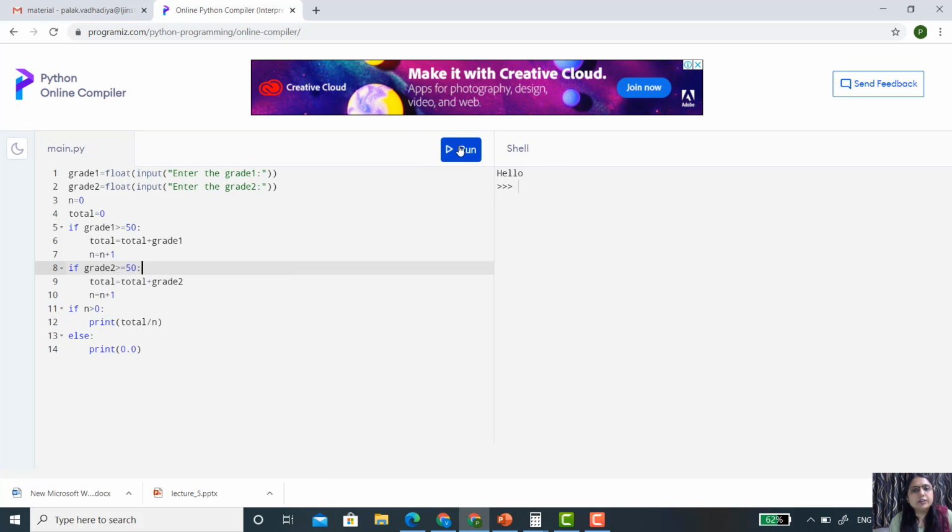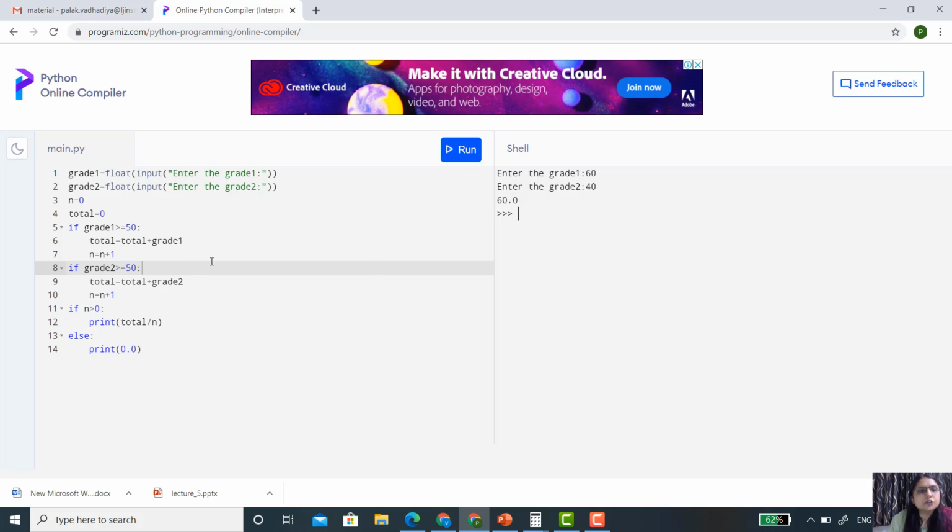Now we will run this code. That is, first enter grade 1, which is 60. Now grade 2 is 40. Only one grade is a passing grade, that is 60. So the output in this particular case is 60.